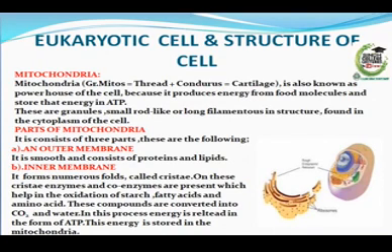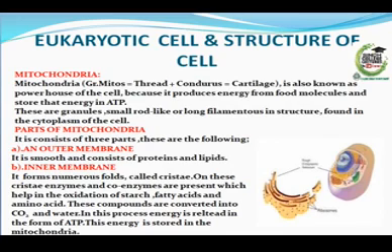Parts of mitochondria. It consists of 3 parts. These are the following: outer membrane. It is smooth and consists of proteins and lipids. Inner membrane. It forms numerous folds called cristae.